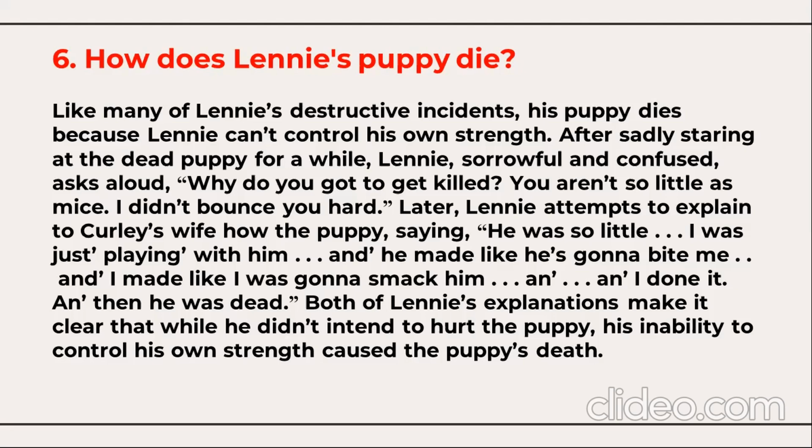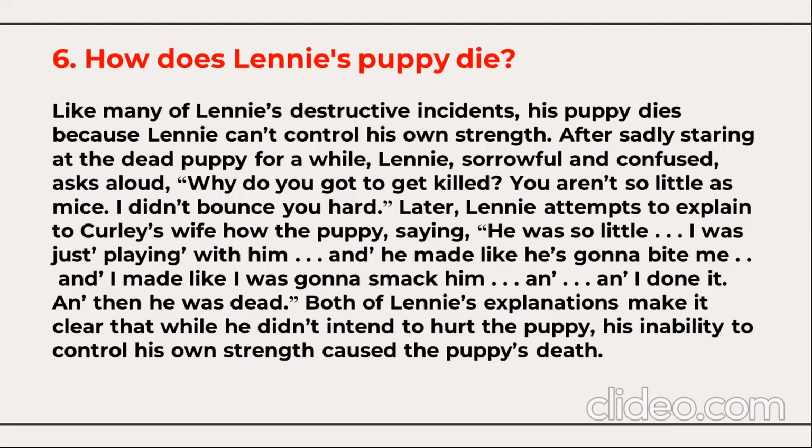So both of Lennie's explanations make it clear that while he didn't intend to hurt the puppy, his inability to control his own strength caused the puppy's death. As we know very well, Lennie was a very strong person, right? Stronger than George, and he had a habit of petting soft things. So he petted this puppy so heavily with a lot of strength,